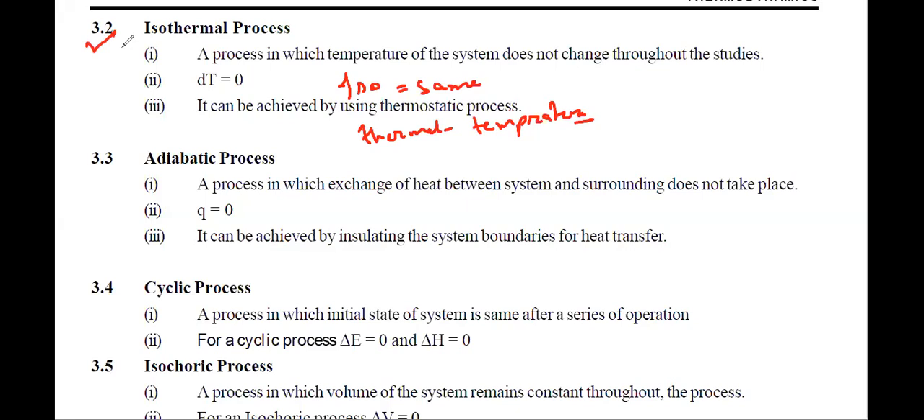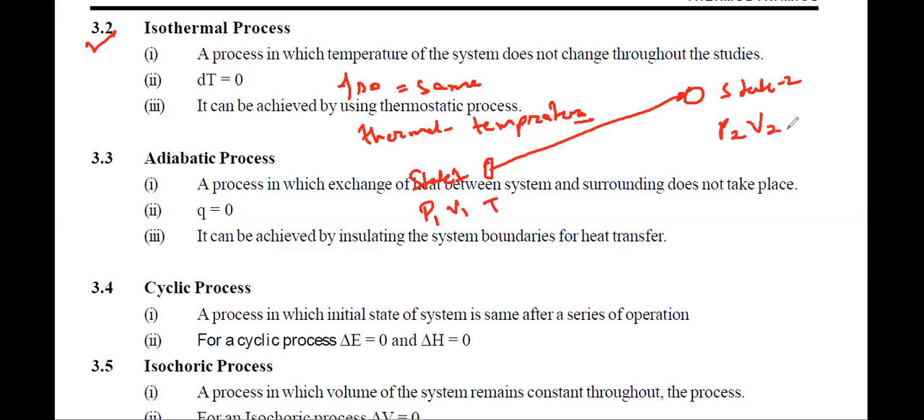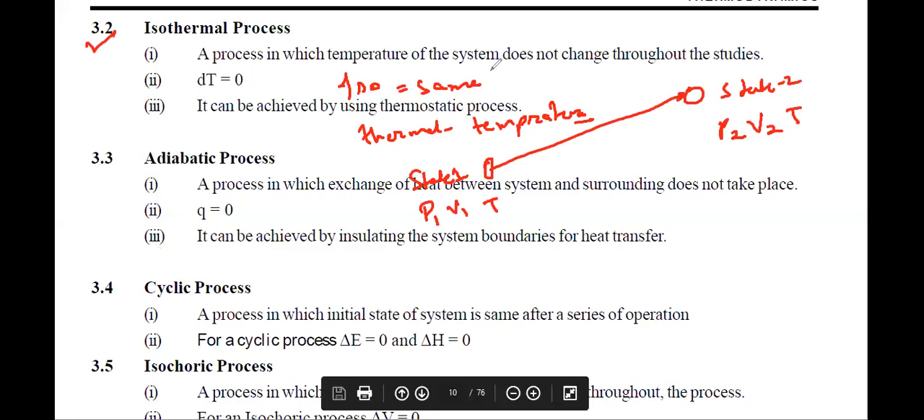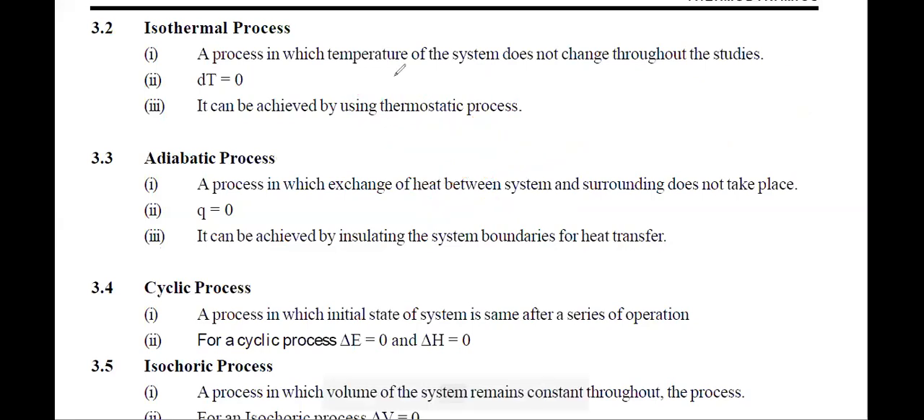It means the system is changing from state 1 to state 2. At state 1, suppose pressure will be P1, volume will be V1, temperature would be T. At state 2, pressure would be P2, volume would be V2, but temperature will still be the same, which is T. So we have constant temperature in an isothermal process, which means that dT is equal to 0. Change in temperature is 0.